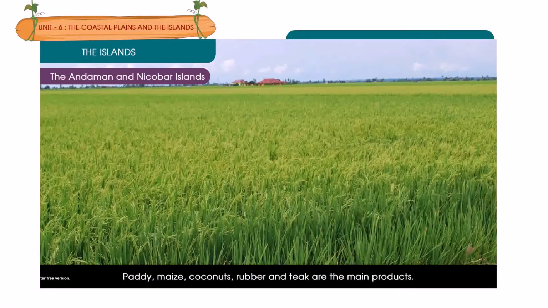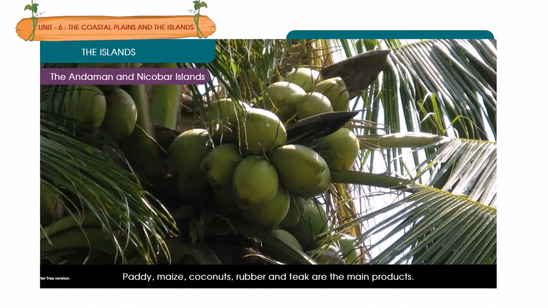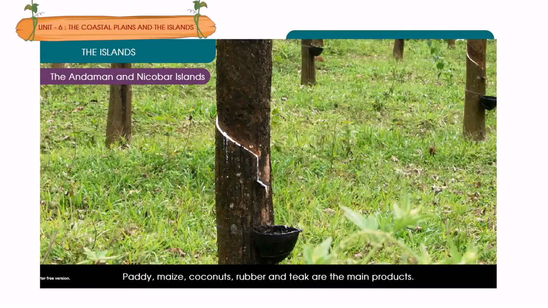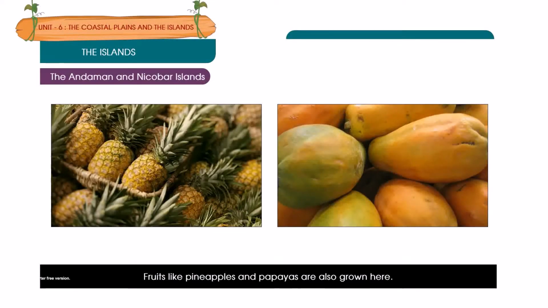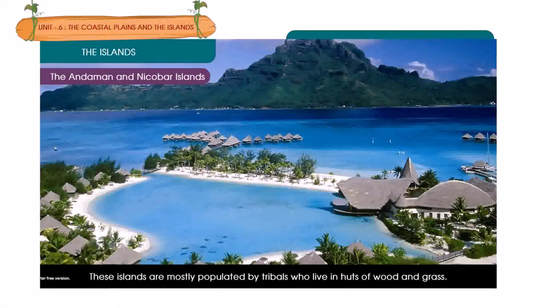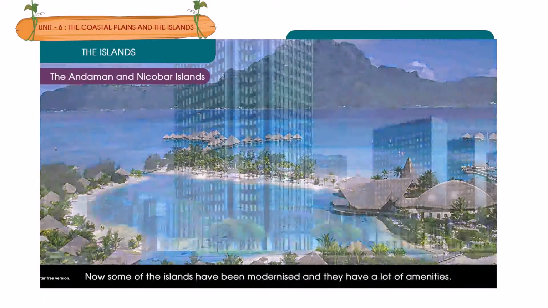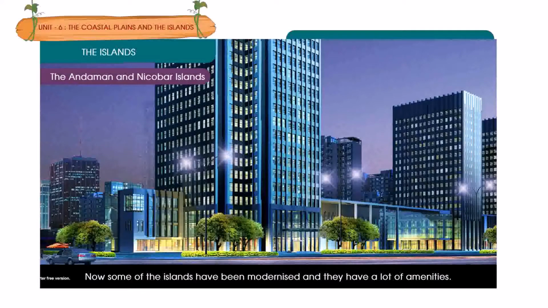Paddy, maize, coconuts, rubber, and teak are the main products. Fruits like pineapples and papayas are also grown here. Fishing is another important occupation. These islands are mostly populated by tribals who live in huts of wood and grass. Now, some of the islands have been modernized and they have a lot of amenities.